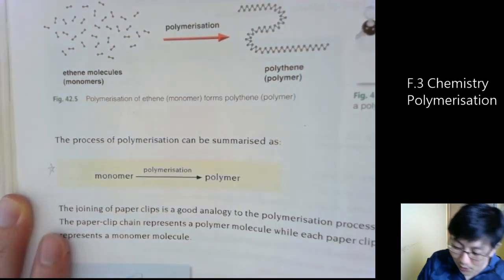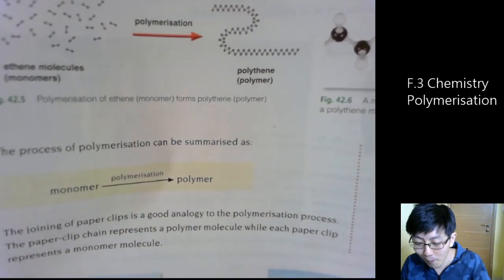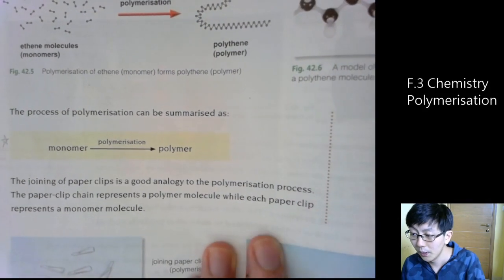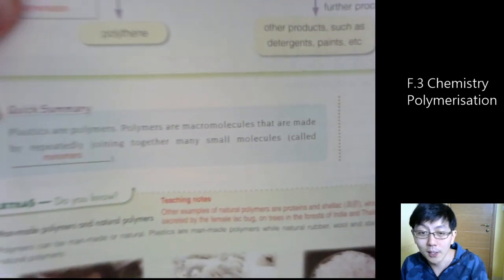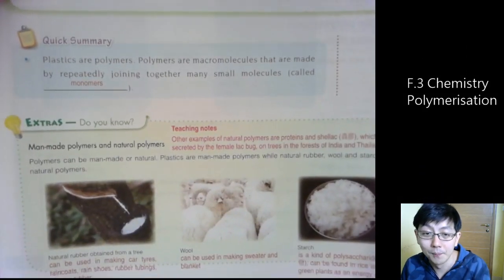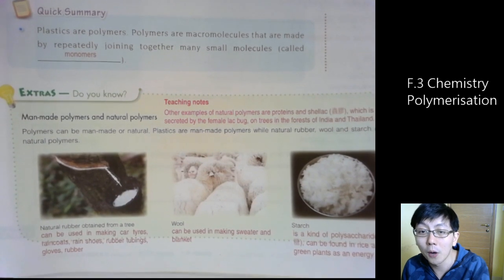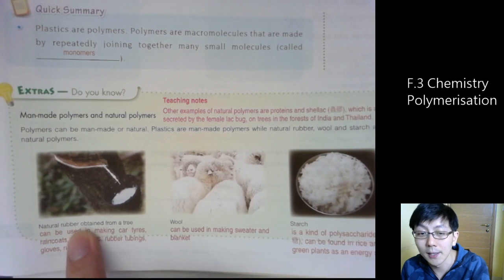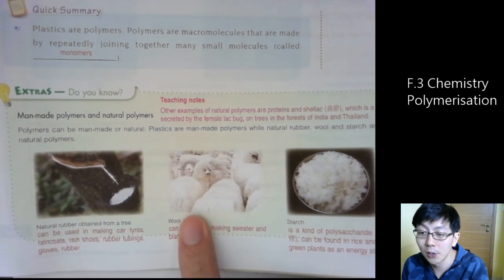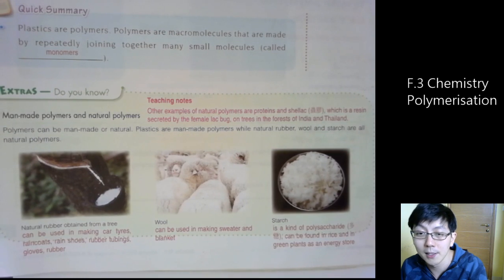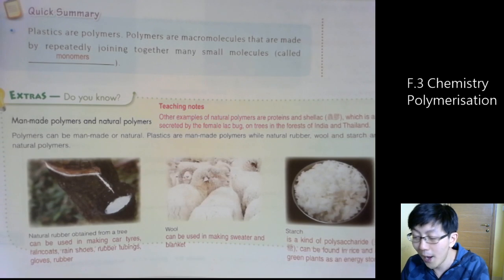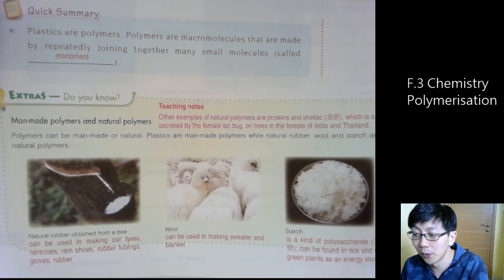And how can we write the word equation? Please note this down. Word equation, the format of this polymerization will be like this. Okay? And then page 87, quick summary. I think you can fill in this word, monomers. Also pay attention to some of the natural polymers. Rubber is a natural polymer. Wool is a natural polymer. Starch is also a natural polymer. Okay, so we've finished the part of polymer and polymerization within this playlist.